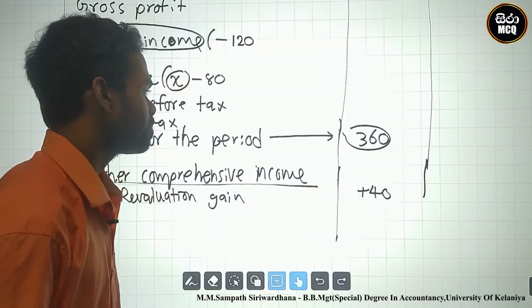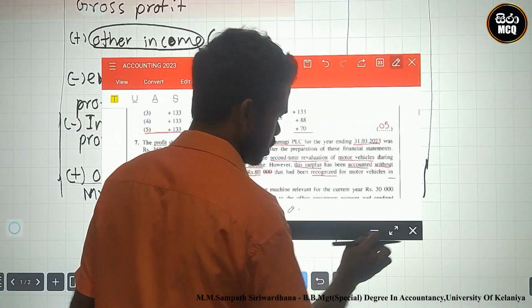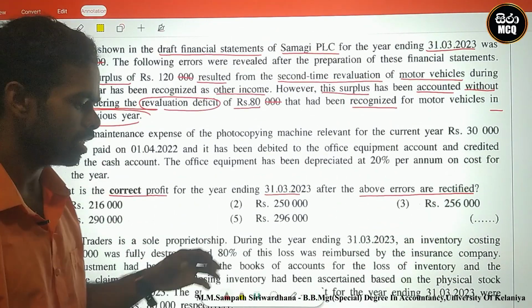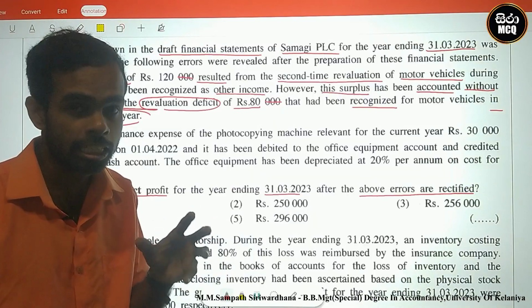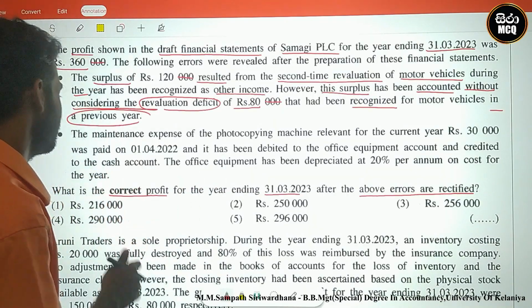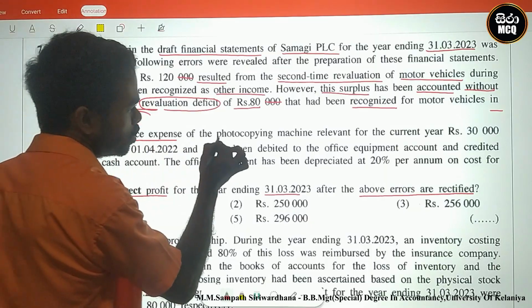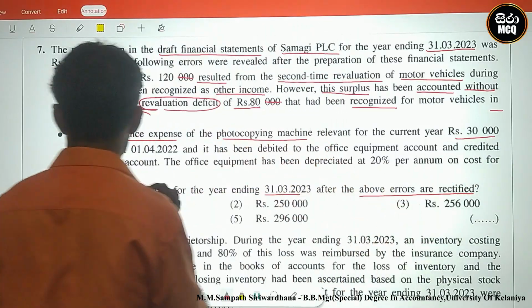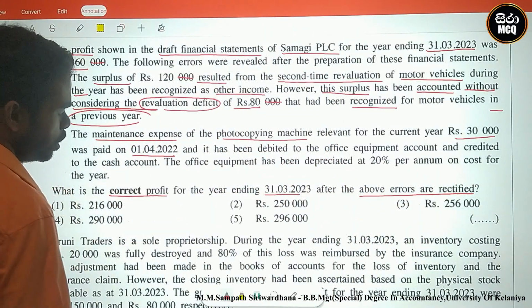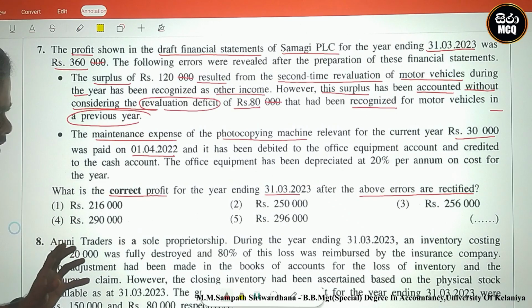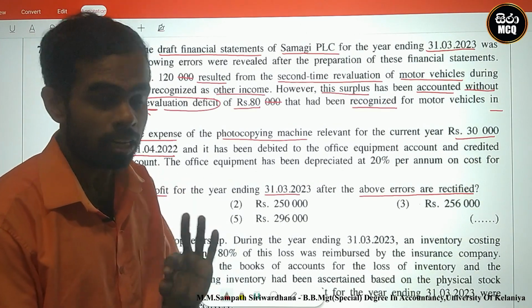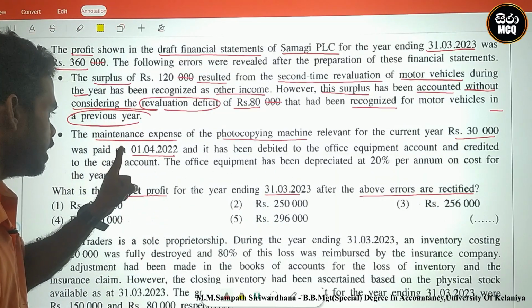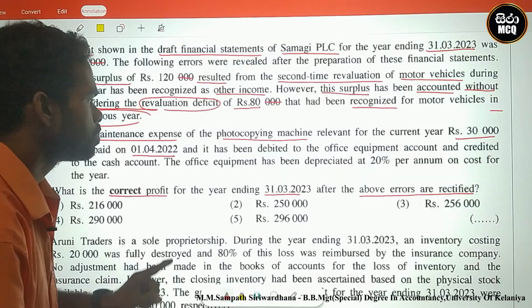Look here. Next one is error correction. I write error corrections. There are correction entries of errors. Look here. First one, maintain expense of the photocopy machine relevant for the current year 30,000 was paid 1st April 2022. 1st April 2022 means the opening date of the current year. Why? The closing date was 31st March 2023. Opening date was 1st April 2022.